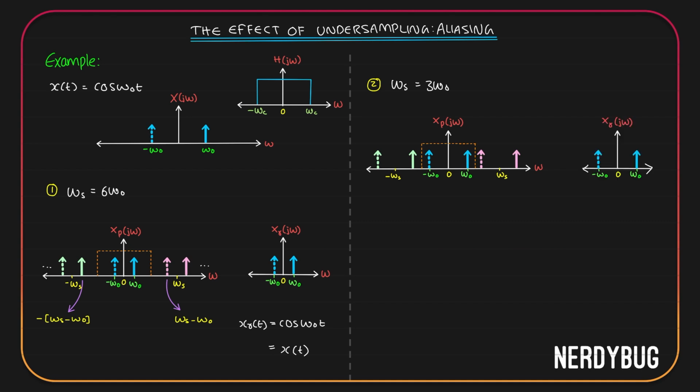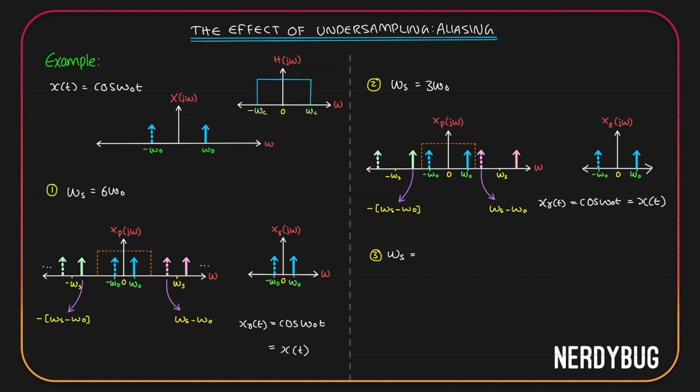The reconstructed signal or the output of the low pass filter will have one impulse at omega naught and one at minus omega naught. But this is the Fourier transform of cos omega naught t. So here also we can write xr of t is equal to cos omega naught t, which is exactly equal to our original signal x of t. Now let us take the third case.